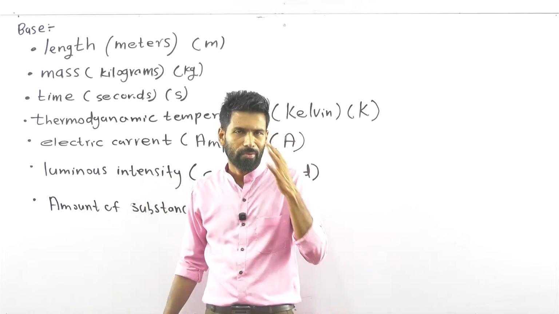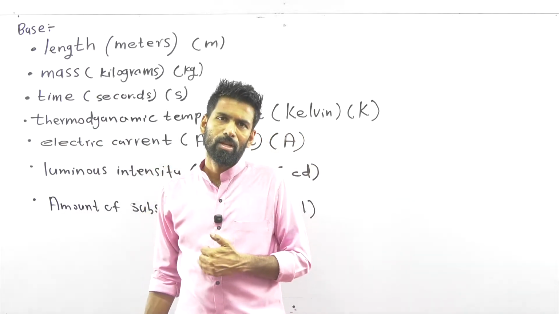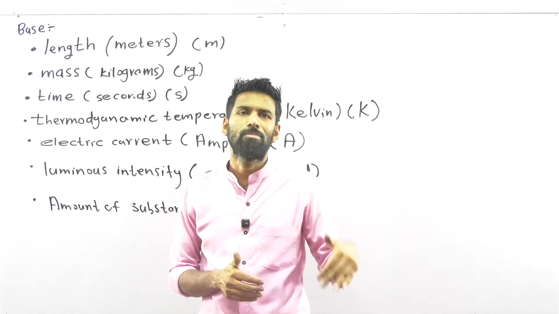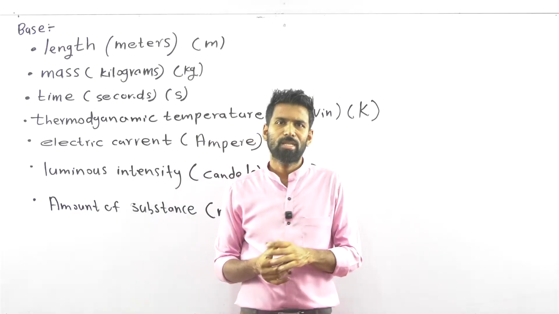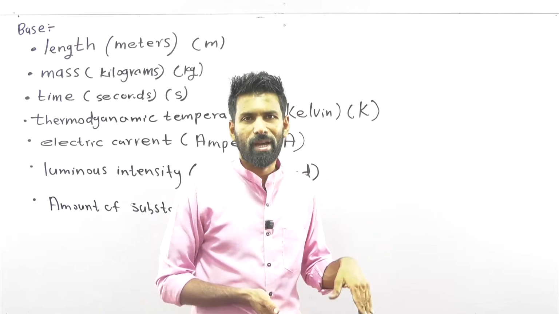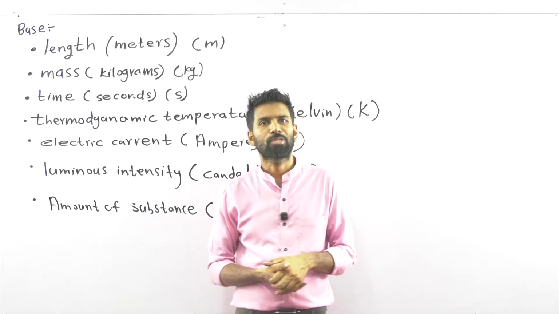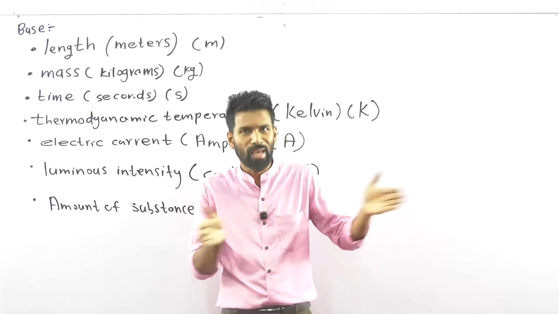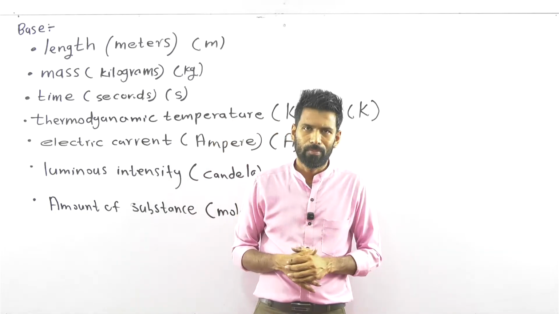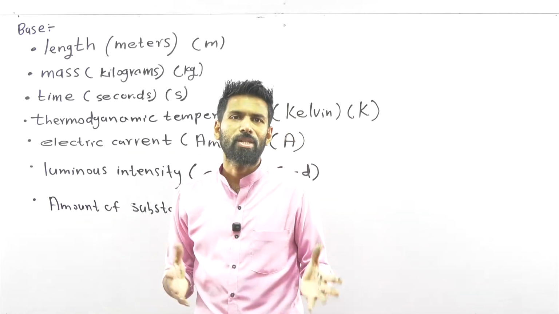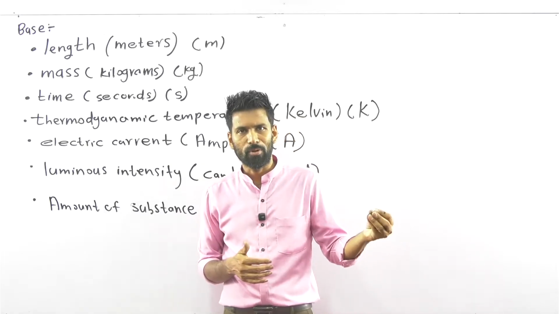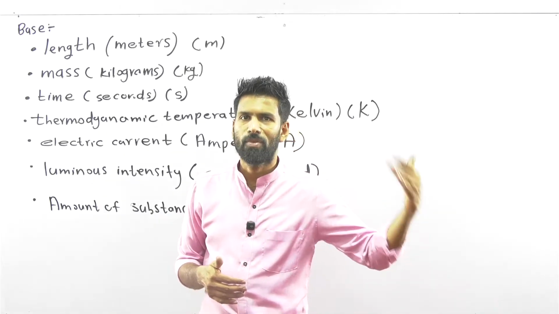Take velocity. Velocity is the displacement over time. So inside velocity, the displacement, the length factor is there. You have to divide it by time, so the time factor is there. So velocity is a contribution of length and time. When you divide velocity again by time, you get the acceleration. So acceleration is also a combination of displacement, the length, divided by time, again time. That means it's also a combination of length and time. So force becomes a combination of mass, length, and time, because force is equal to mass into acceleration, and acceleration contributes from length and time when it comes from velocity.